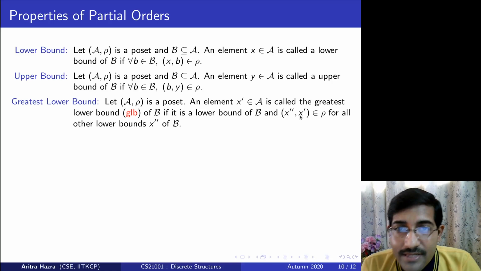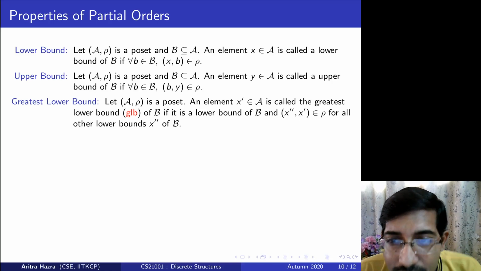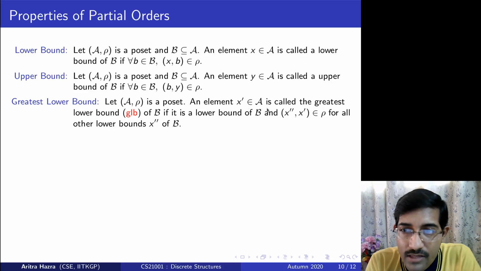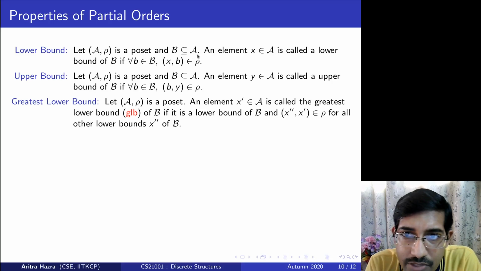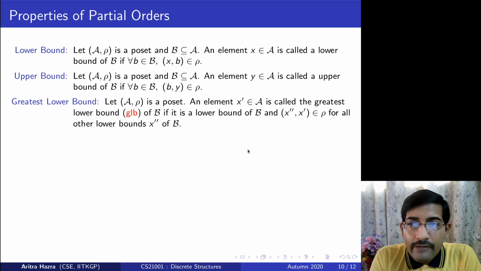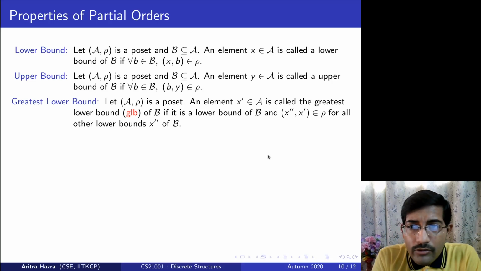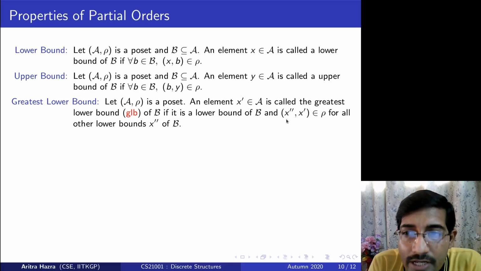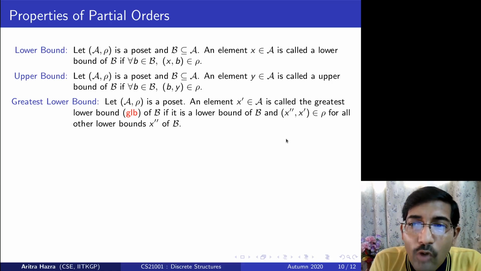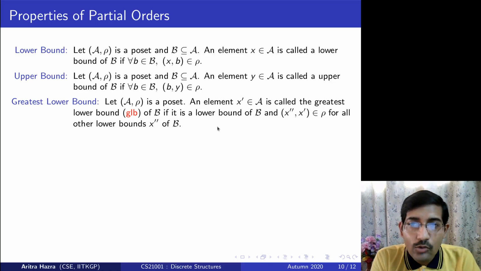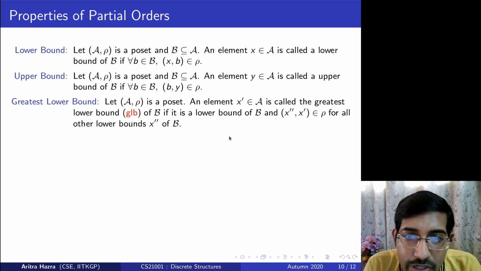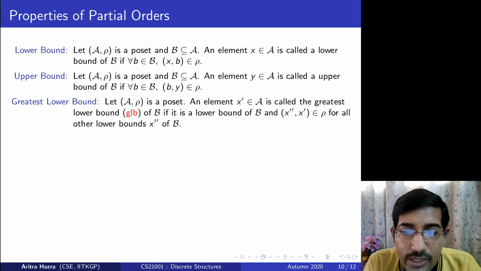So it says that if A is a poset, an element X dash is the greatest lower bound if X dash is a lower bound of B. That part is as per this definition. And if for every other lower bound that we can find, I can have a relation from those lower bounds to myself, then I am the greatest one. So I am already pointed to by everyone. That's why I am the greatest lower bound that B may have. This is called the greatest lower bound, or in short GLB, and we will use this GLB everywhere.